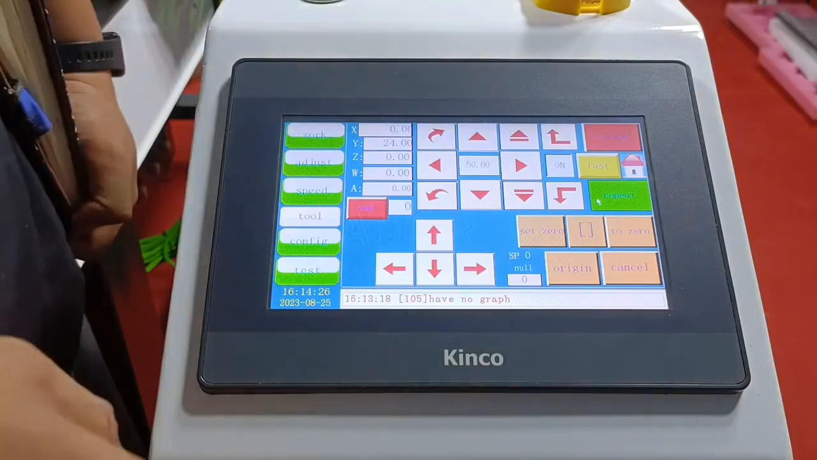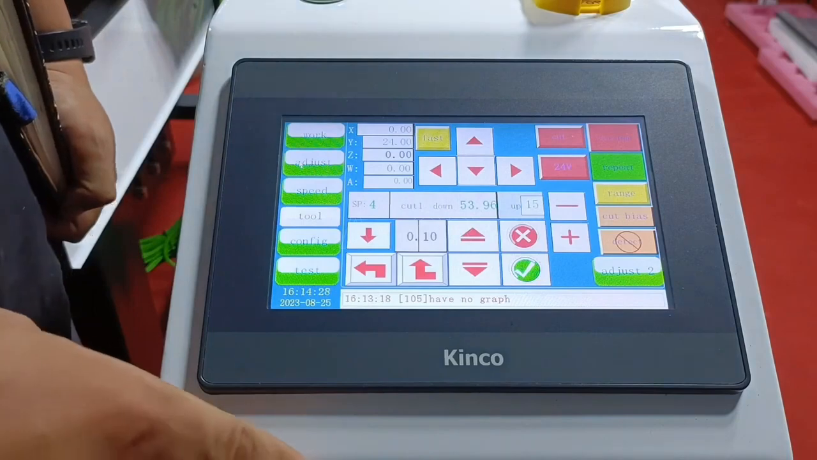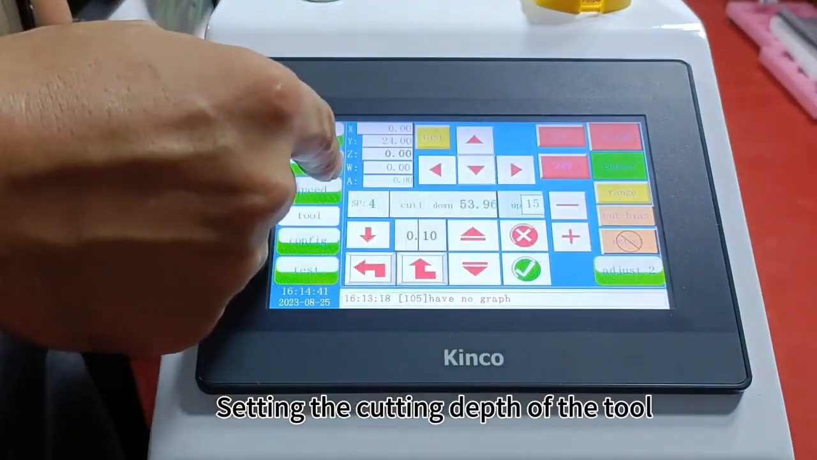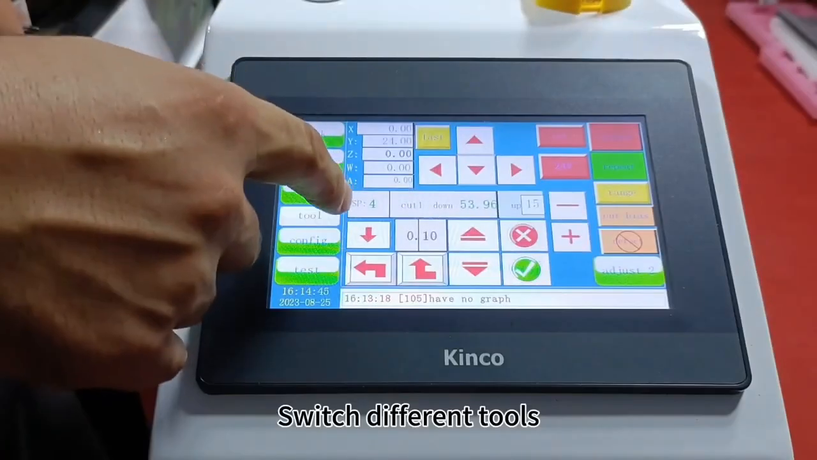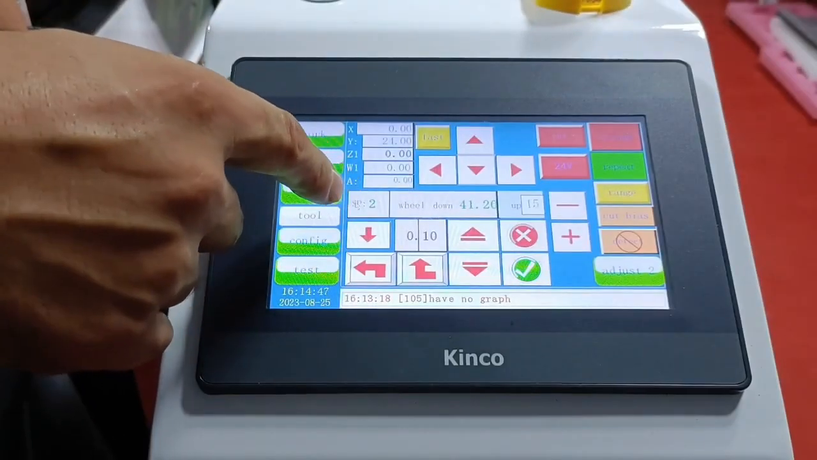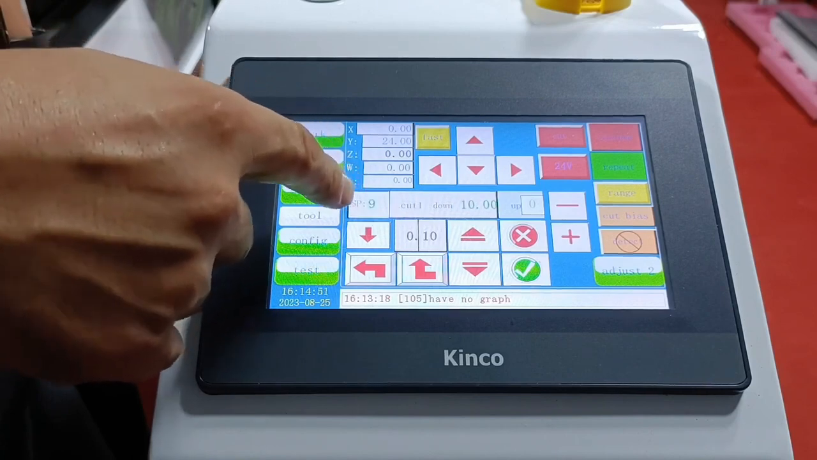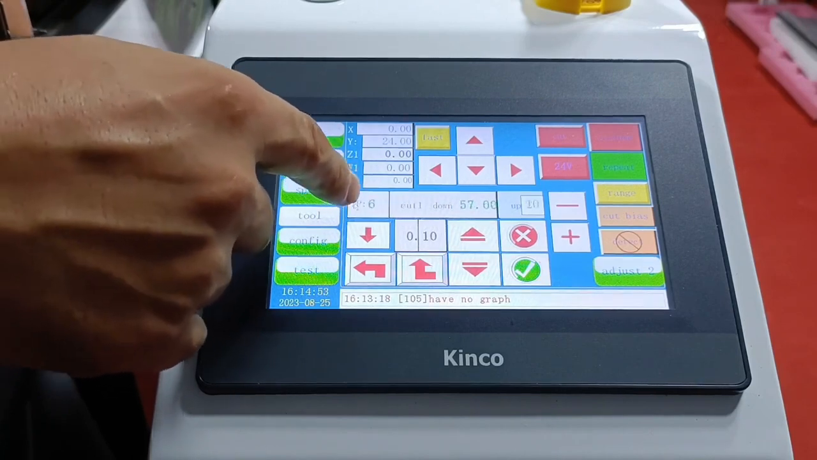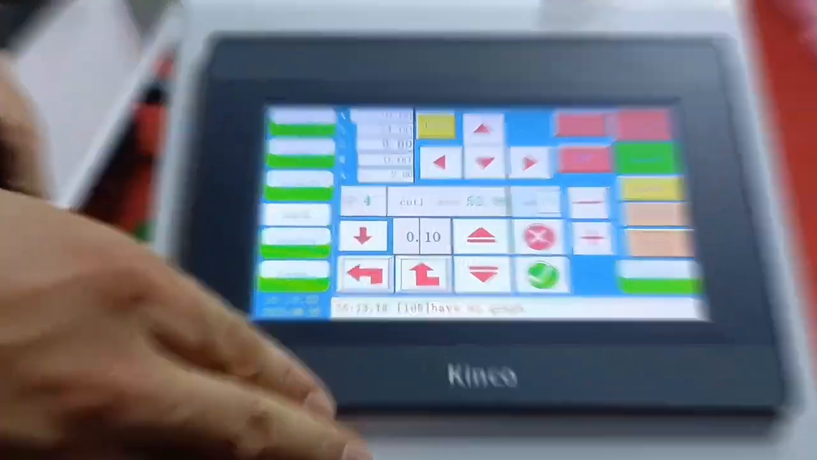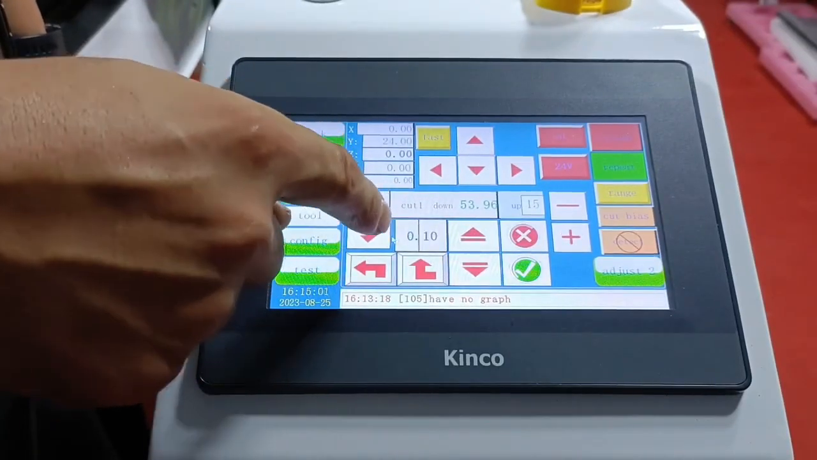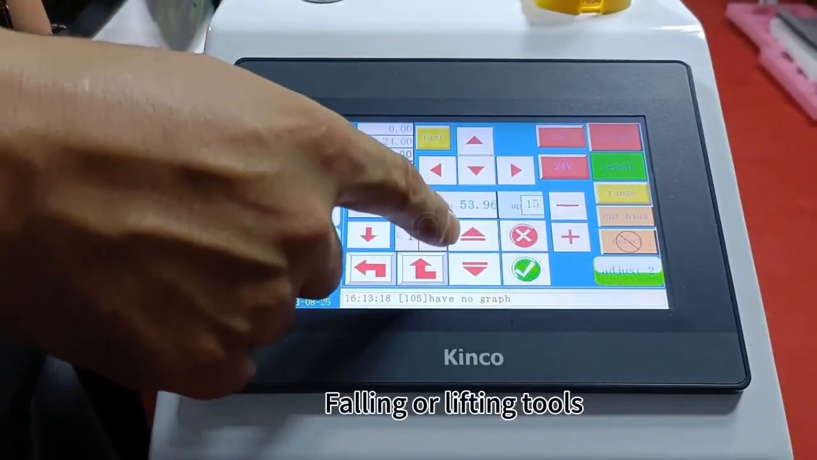Common functions of the adjustment interface. Setting the cutting depth of the tool. Switch different tools. Set the amplitude of tool drop. Falling or lifting tools.